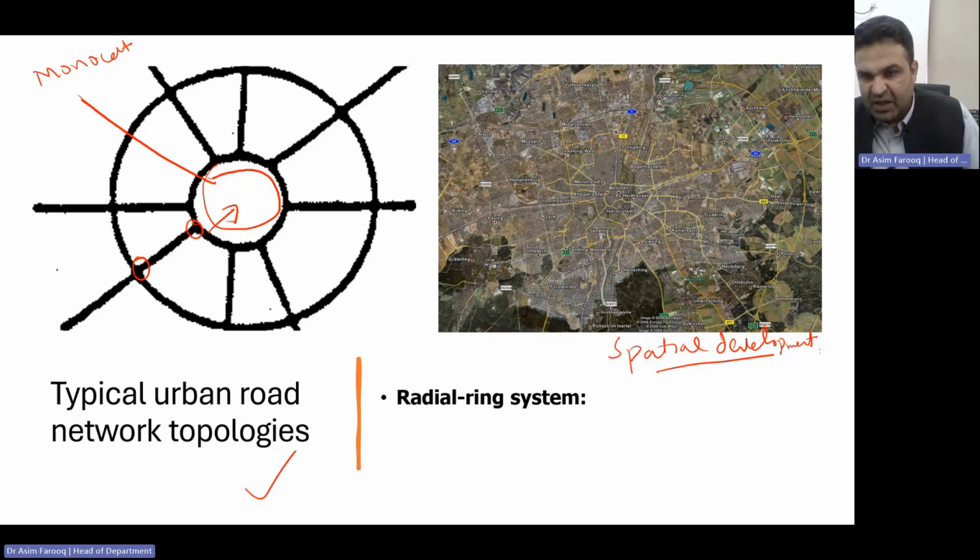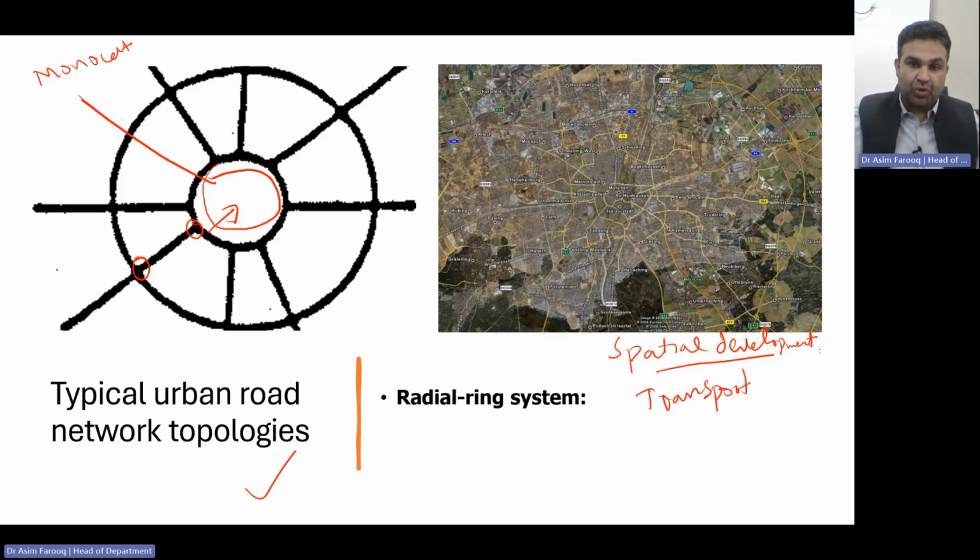If we try to understand the transportation part, this is a very good structure for different transportation modes. For example, you can connect that part with high-speed railway, that part with underground, that part with tram line, and that part with buses. So you can make different connections. It is a hierarchical system of the major radial axes, which we call the arterial network, as well as the ring, which is very good for walking within the city center.